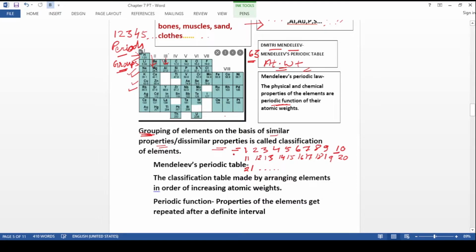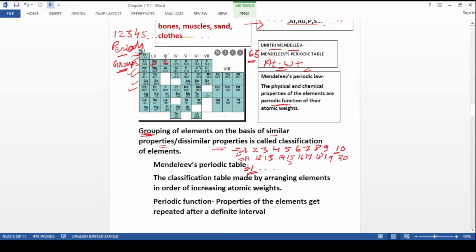But when it came to the turn of atomic weight 11, he saw that the properties of atomic weight 11 were similar to those of atomic weight 1. Again he kept arranging elements in increasing order of their atomic weights. Properties were changing from 11 to 12, 12 to 13, 14, 15, 16, 17, 18, 19, and 20. And again, when it was the turn of atomic weight 21, he saw that the properties of atomic weight 21 were similar to those of 11.